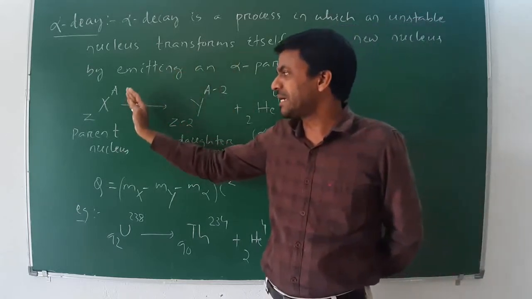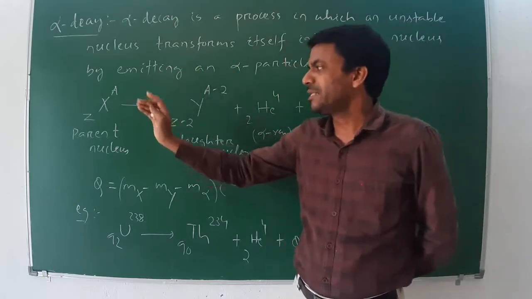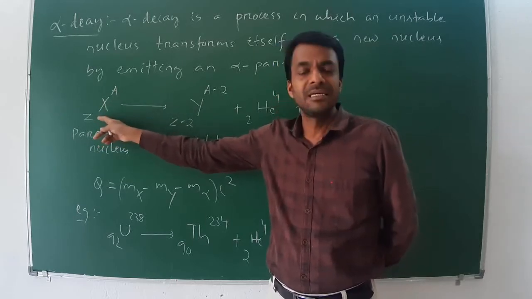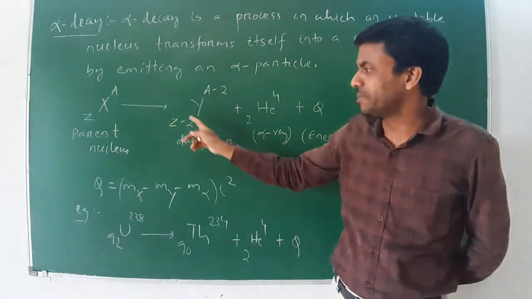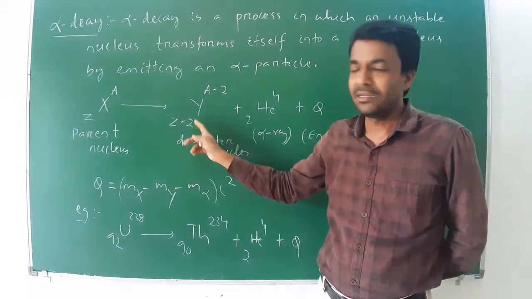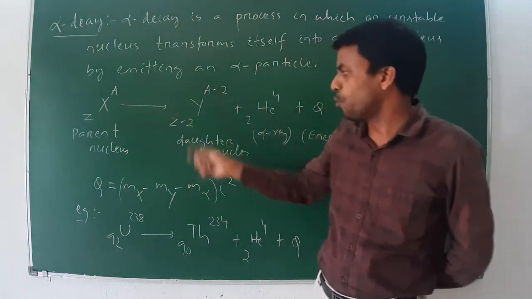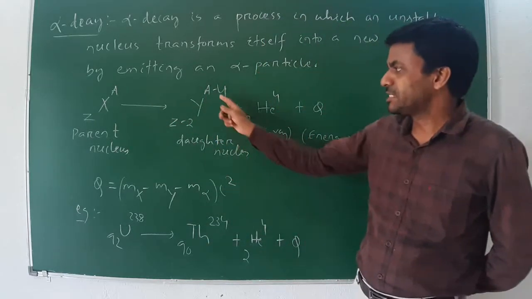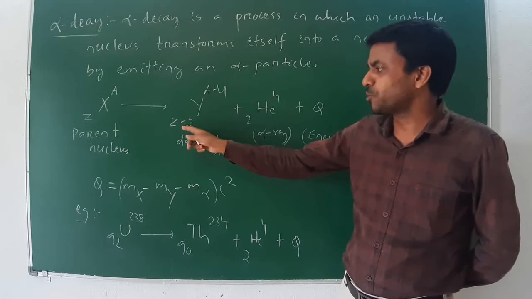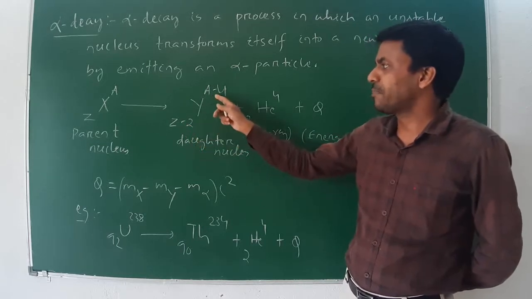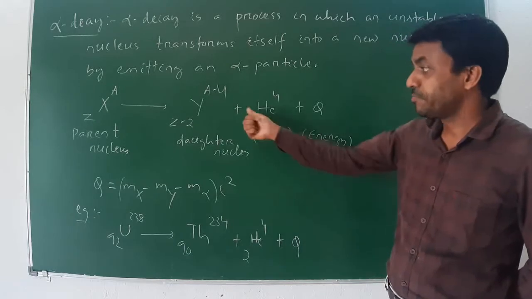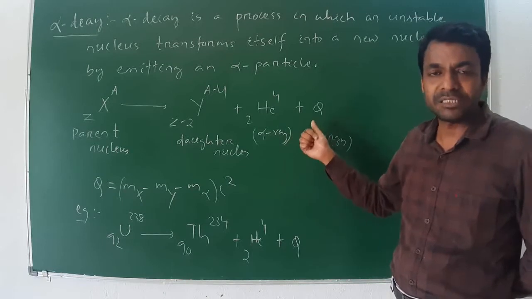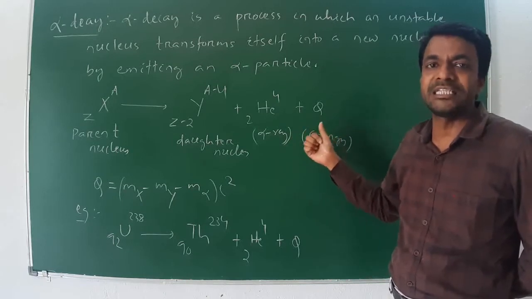If it emits an alpha ray or alpha particle, what changes occur in atomic number and mass number? Its atomic number decreases by 2, that is, it becomes Z minus 2, and its mass number decreases by 4, that is, it becomes A minus 4. A new element is formed whose atomic number is Z minus 2 and mass number is A minus 4, plus helium or alpha particle, plus a huge amount of energy released.